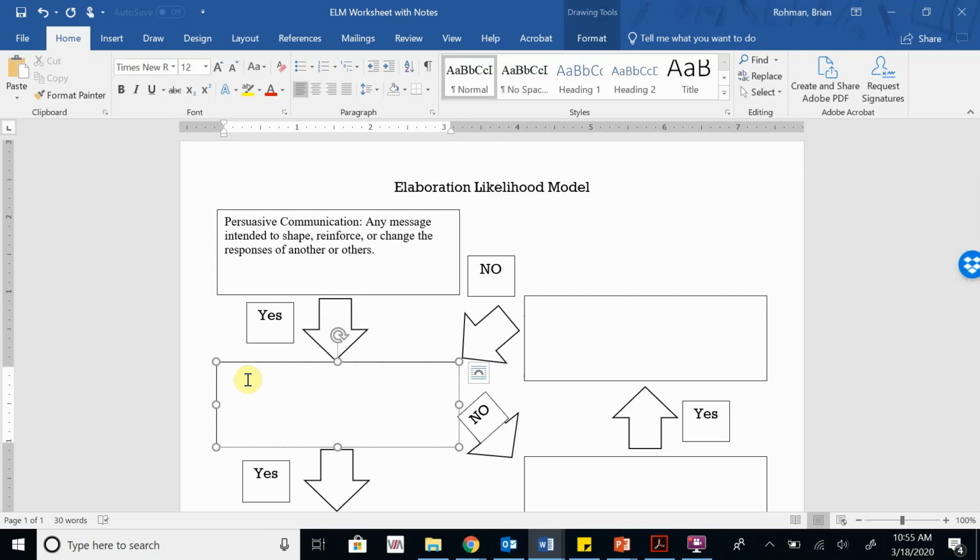And in this next box, we have to ask ourselves this question about the information. Are we motivated to process the information? And along with that, we need to ask, is there personal relevance or ego involvement?